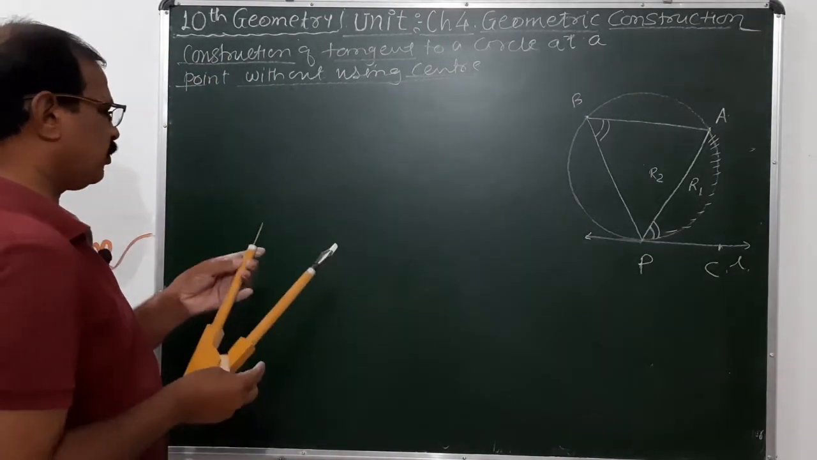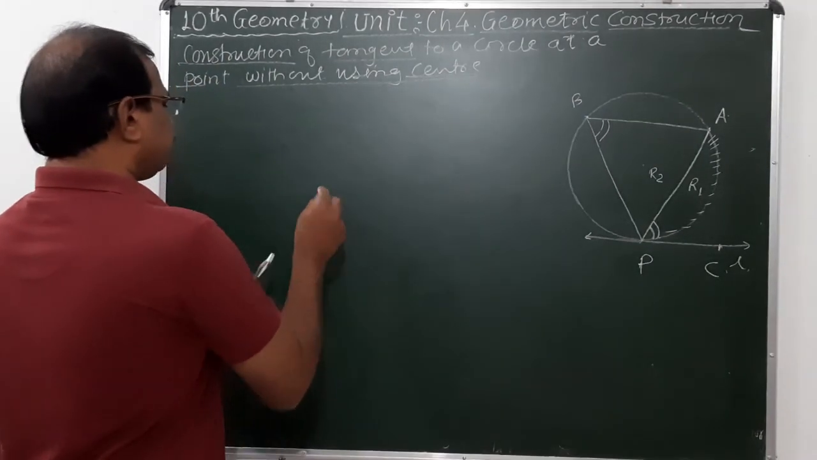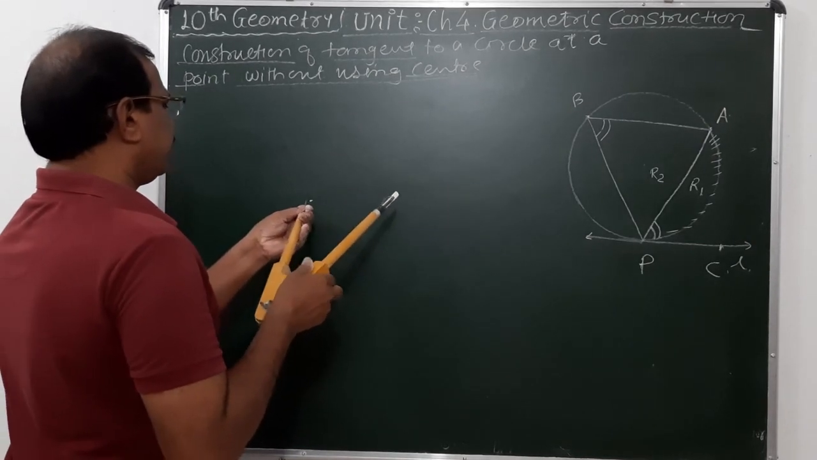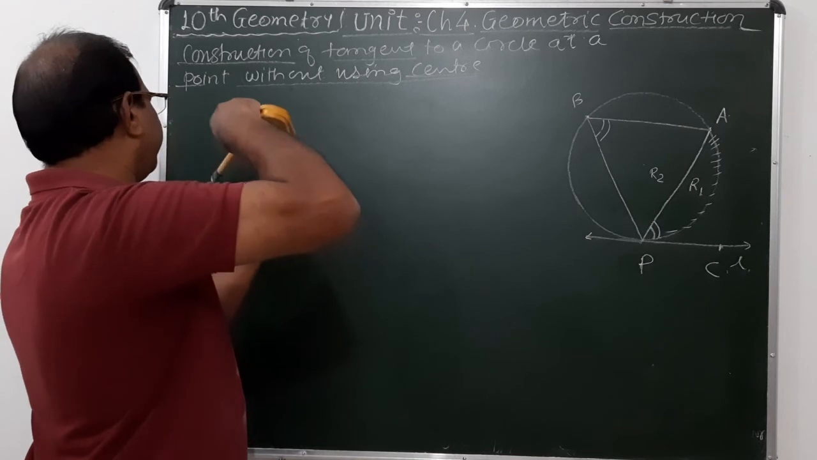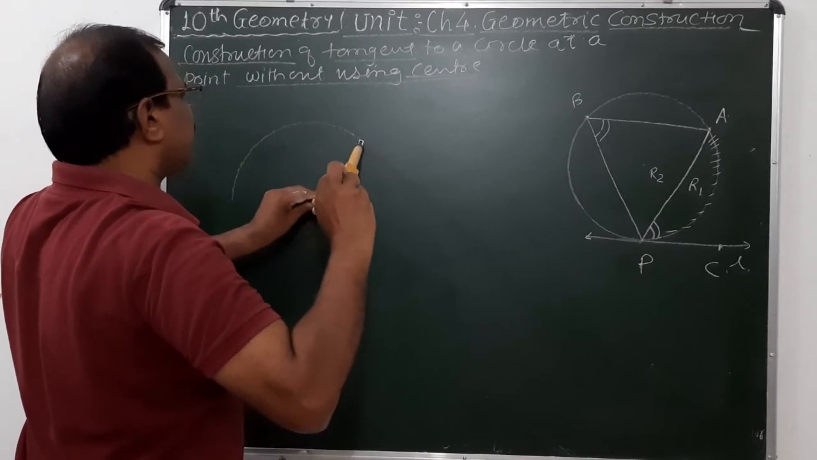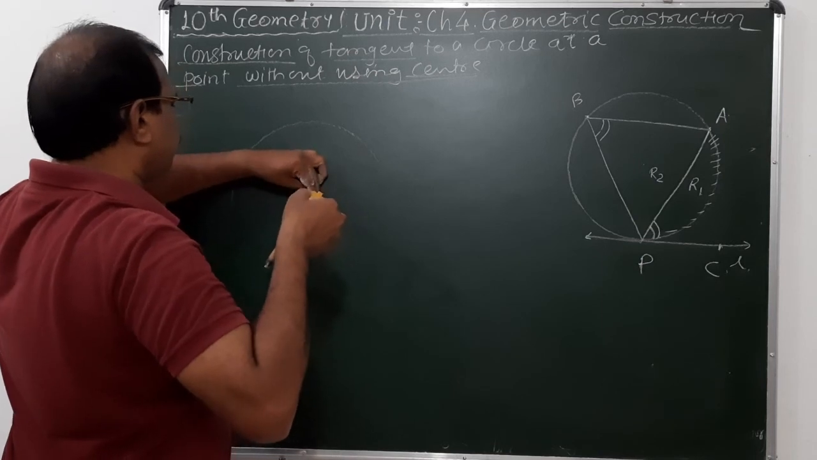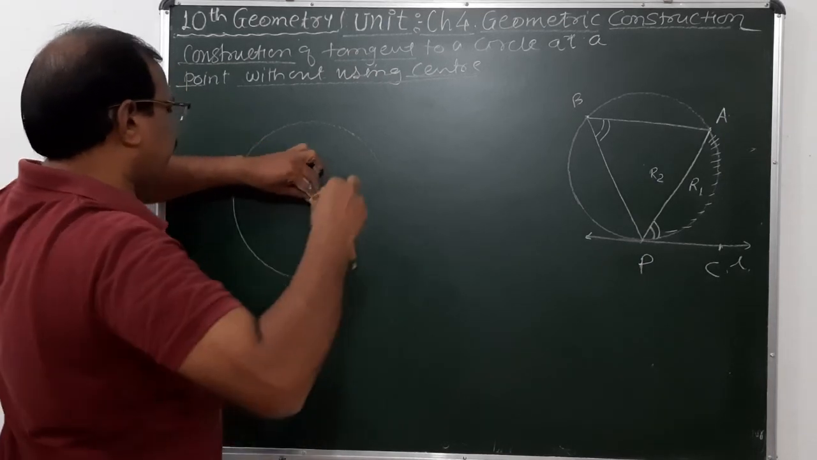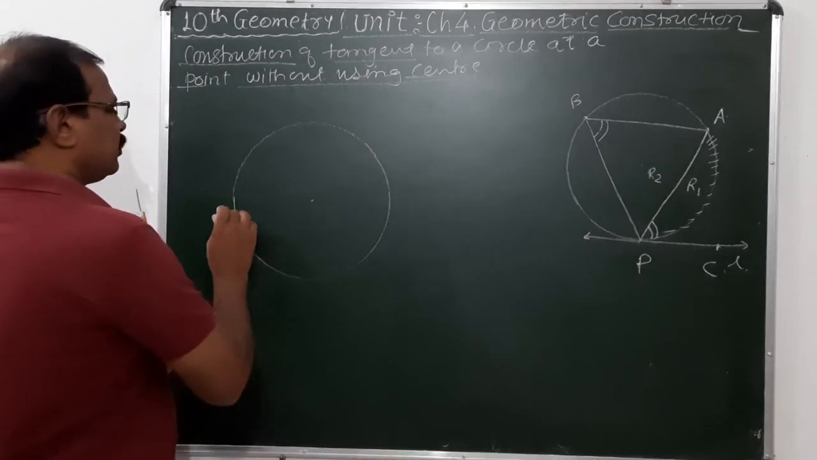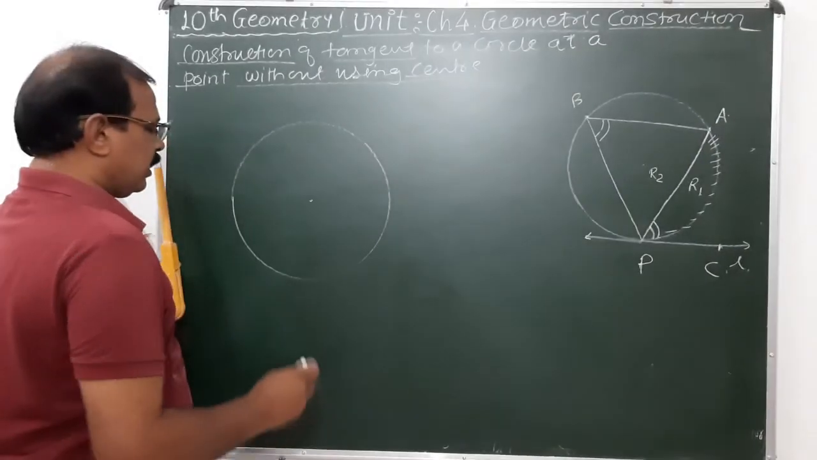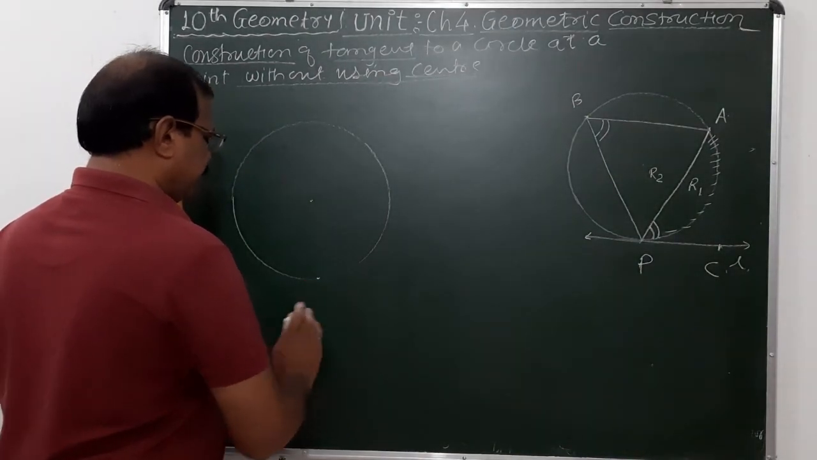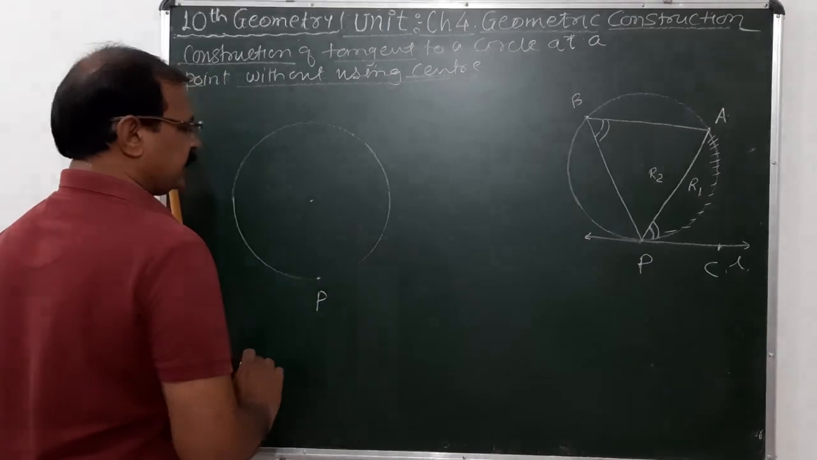What to do here? We have to draw a circle having any radius. We have to take any radius. So just I draw here. Radius is not important here, and actually here we don't use the center to draw the tangent here. So I draw the circle first here. We can draw by using a pencil also here, and just here, suppose P is the point at which we have to draw this.